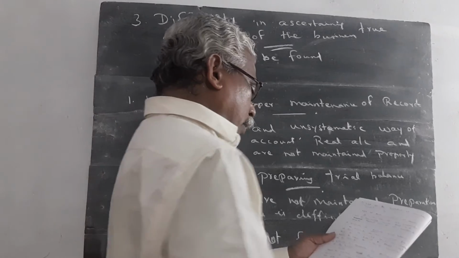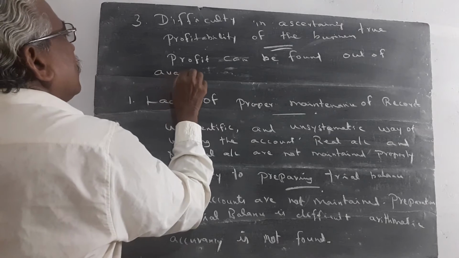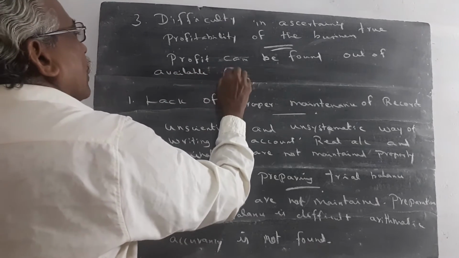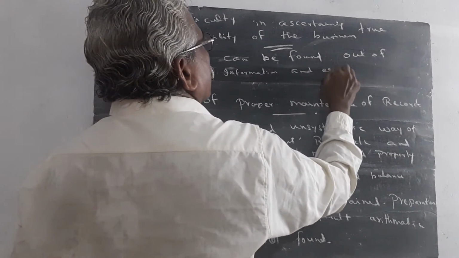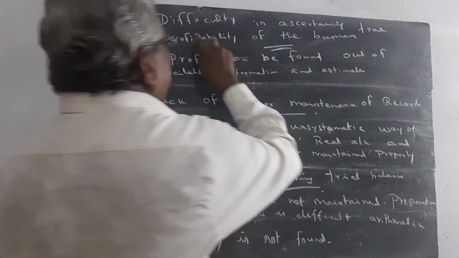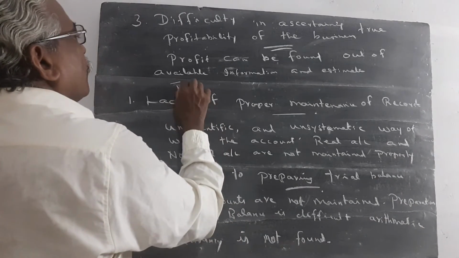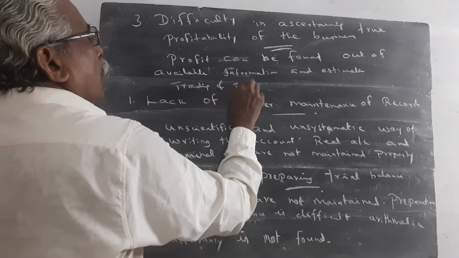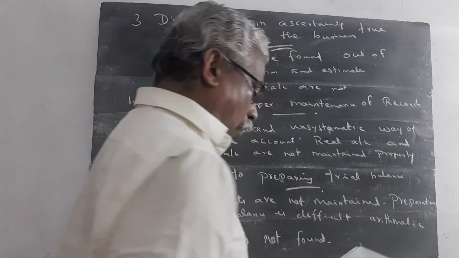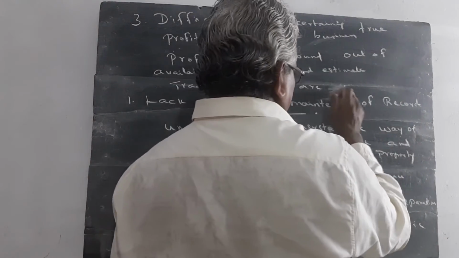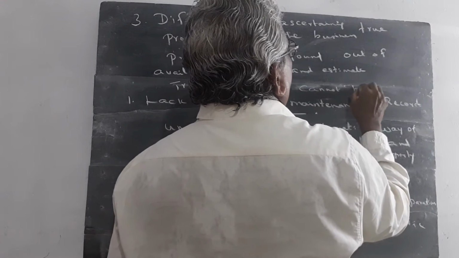Profit can be found out of available information and estimate. So it is very difficult to ascertain the profit of the concern. The trading and profit and loss account cannot be prepared.